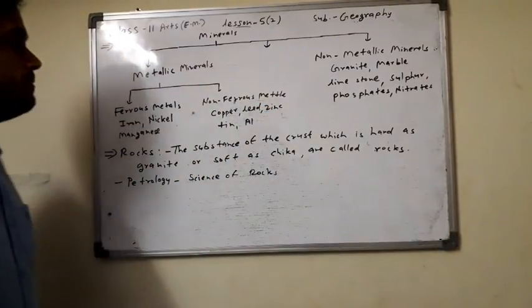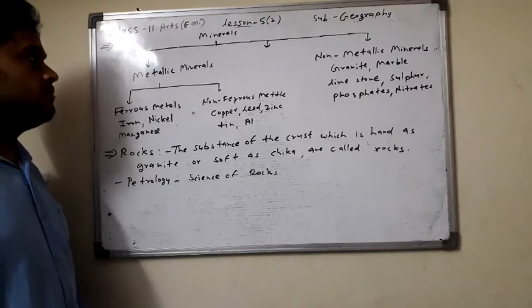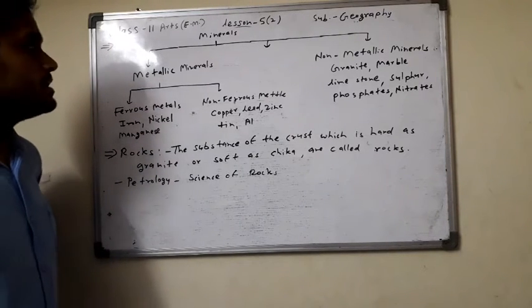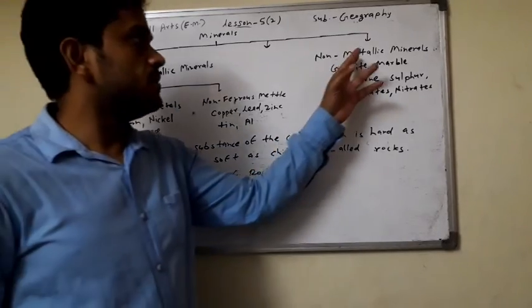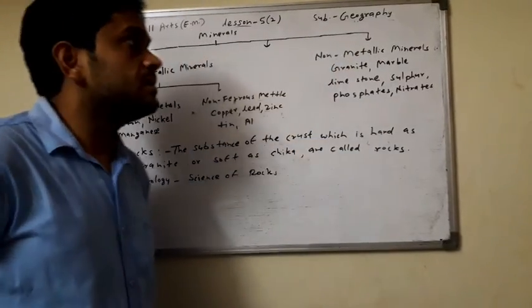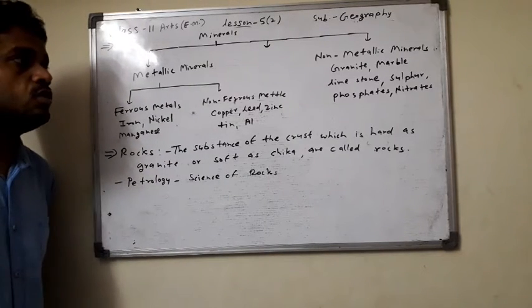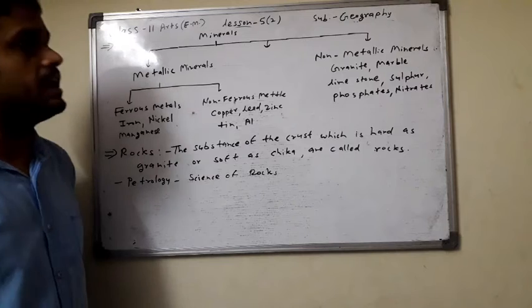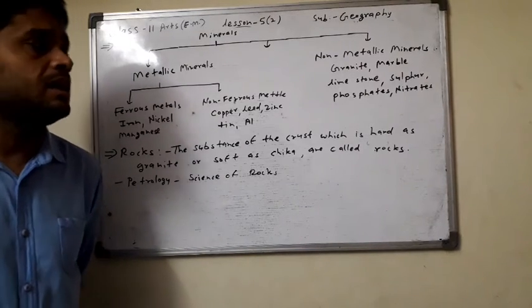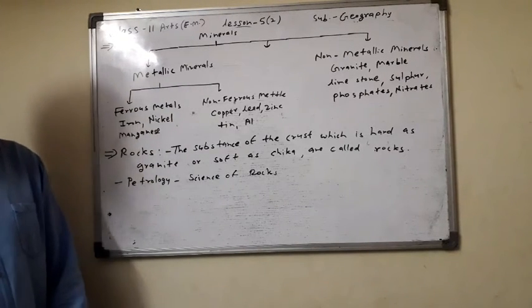Now, two types: metallic and non-metallic minerals. Minerals that have metal are included in the metallic minerals. Minerals that do not have metal are included in the non-metallic minerals. Which ones have metal? That is the metallic mineral, and where no metal is found, it is included in the category of non-metallic minerals.